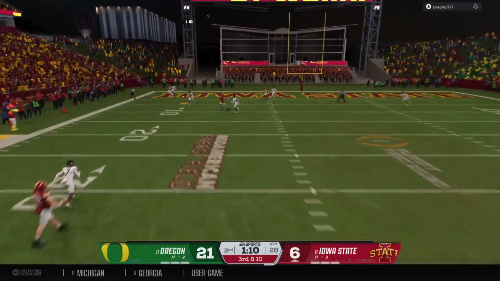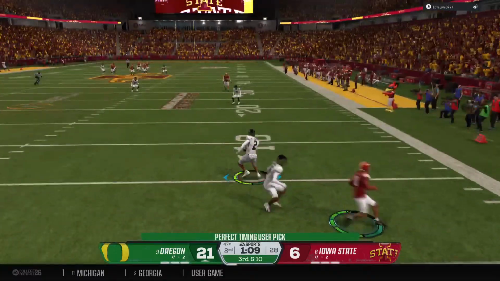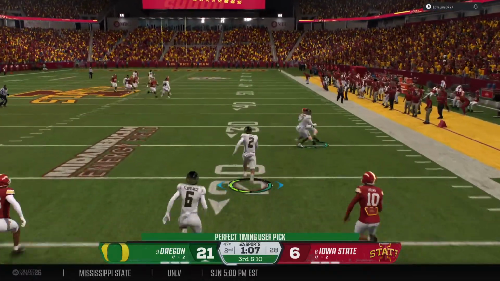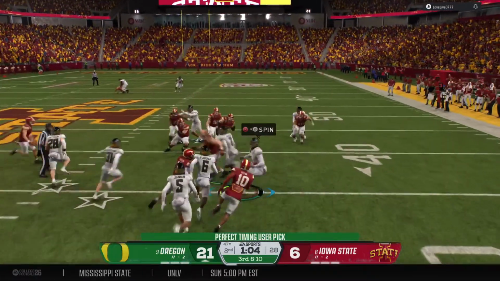And he's going to take a shot down the left side. And the pass is intercepted. A takeaway for the defense. Could take it all the way.